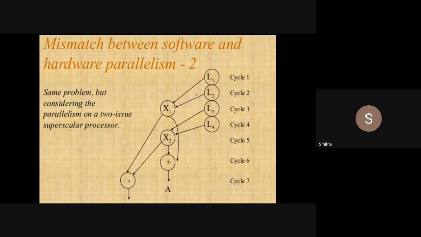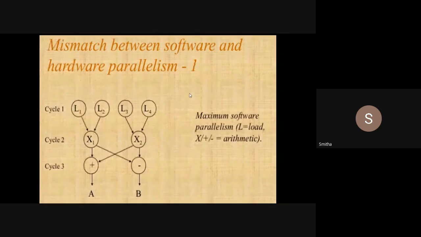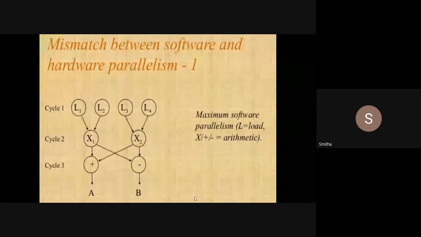7 clock cycles. Now if you compare the hardware and software parallelism, there is a mismatch. Why? If you see here, I have 8 instructions and I have executed those 8 instructions in 3 clock cycles. So what is the average number of instructions I have executed?